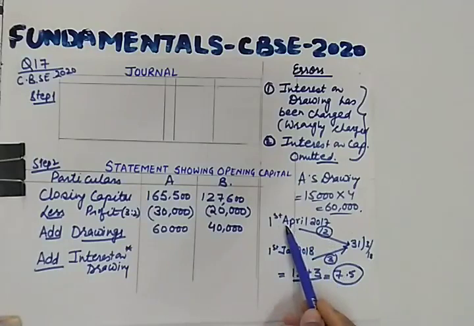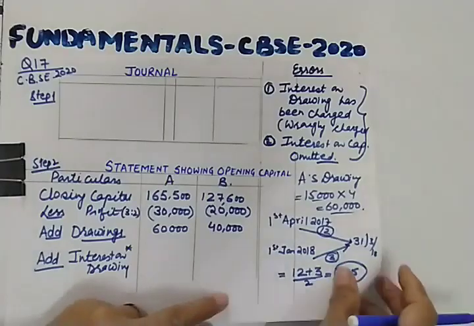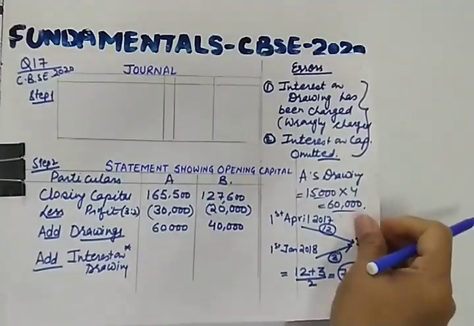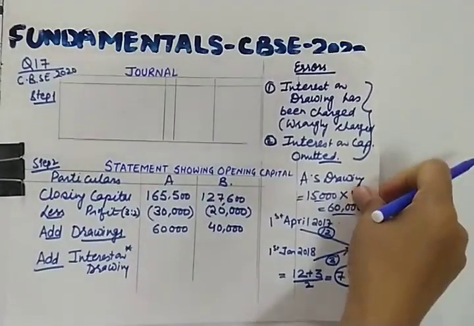So months left from the first drawing till the last day of accounting year. Likewise, months left from the last drawing till the last day of accounting year. This is 12 plus 3. Hope you will be able to see this. So 12 plus 3 divided by 2, 7.5. So let us calculate interest on A's drawings.